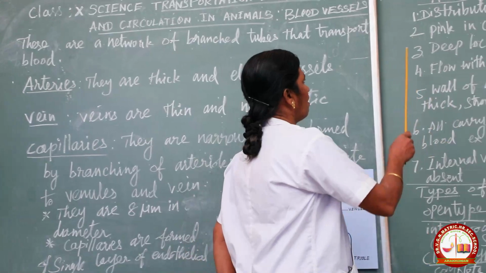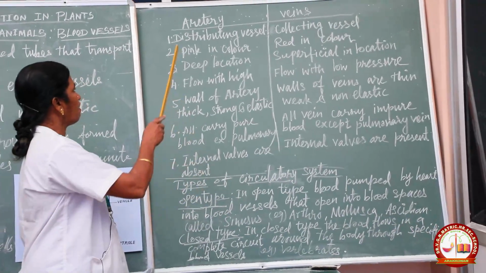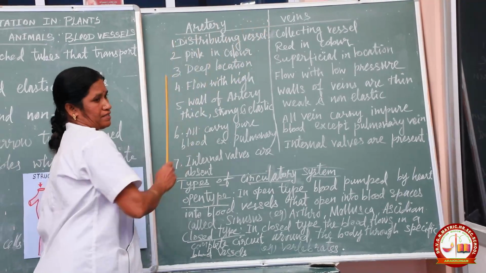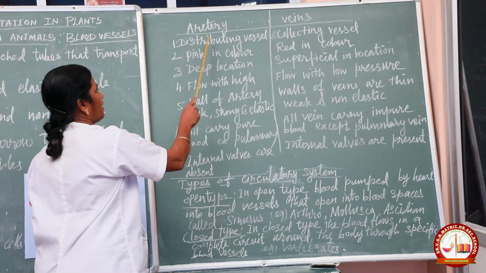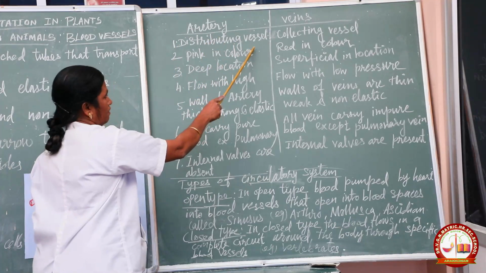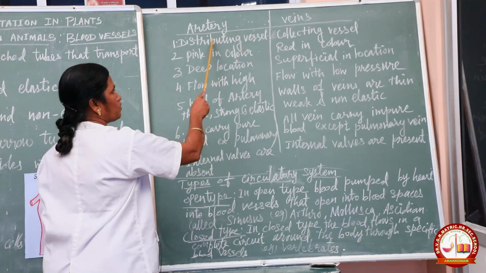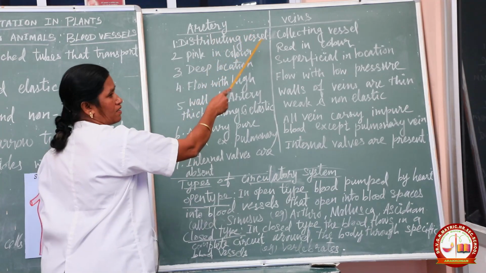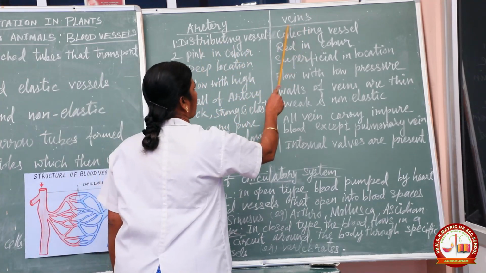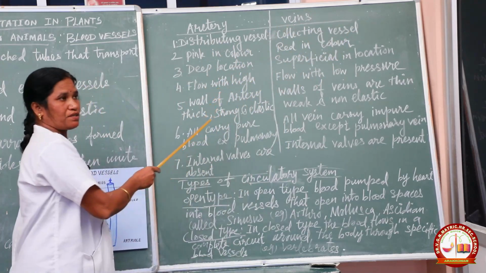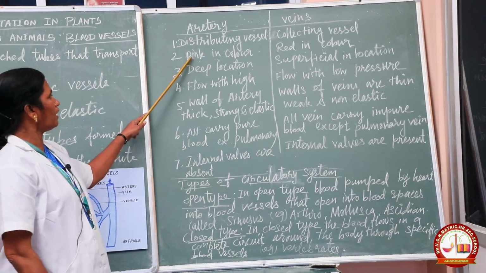Next, we see the difference between arteries and veins. Arteries are distributing vessels. They distribute blood to other parts of the body. Likewise veins are collecting vessels. What is the color of the artery?